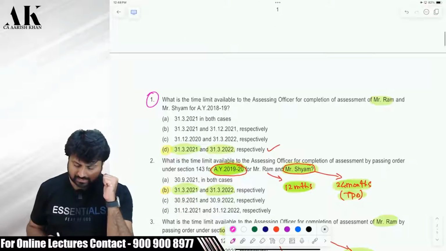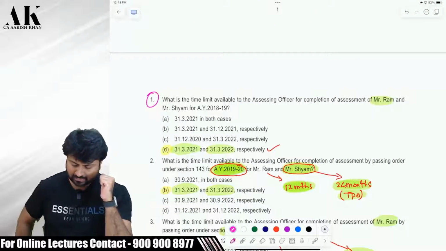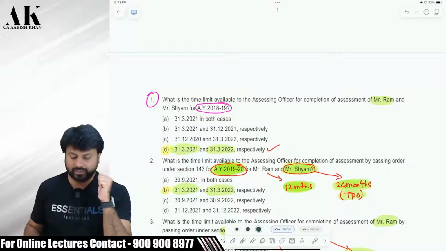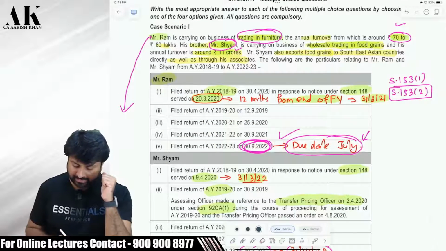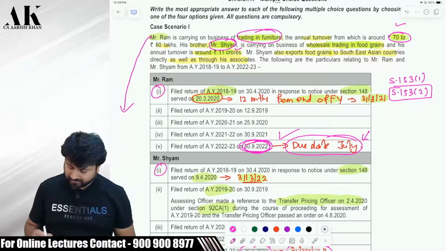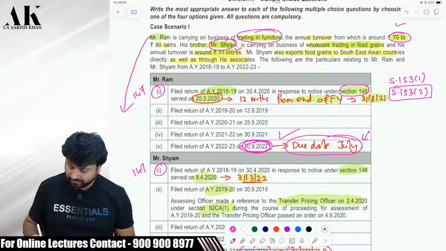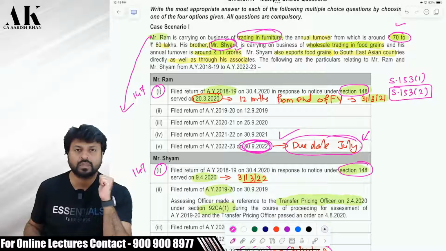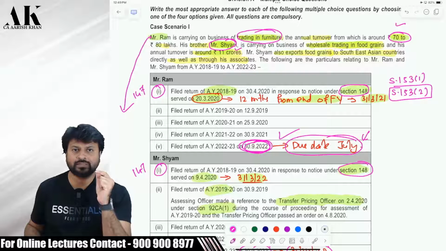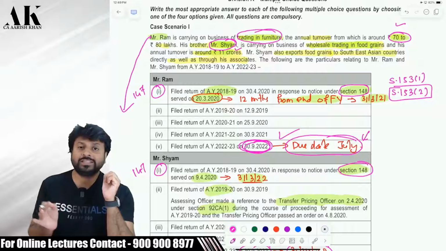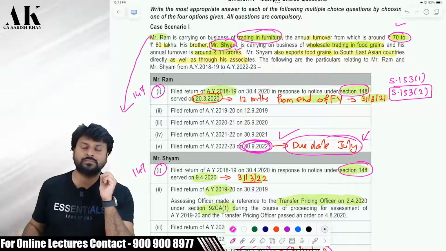So the first question is, what is the time limit available to the AO for completion of assessment of Mr. Ram and Mr. Sham for AY 1819? Now, which assessment is happening in AY 1819? The assessment which is happening in AY 1819 for both of them is 147 assessment. You can check over here because both of them have received a 148 notice. Okay. Now, what is the time limit to complete a 147 assessment? The time limit to complete a 147 assessment is within 12 months from the end of the financial year in which the notice under 148 is served to the assessee.